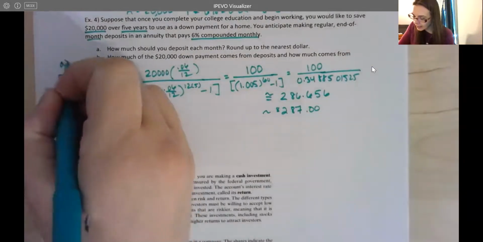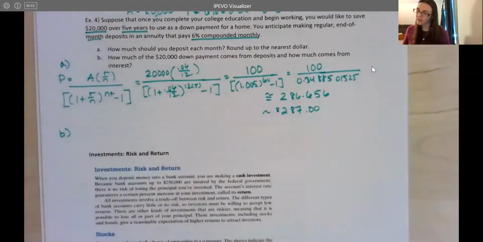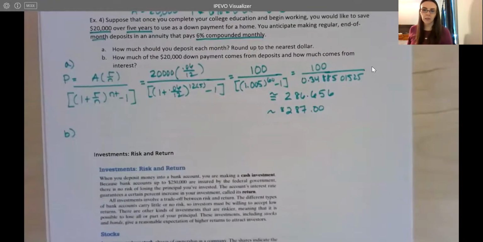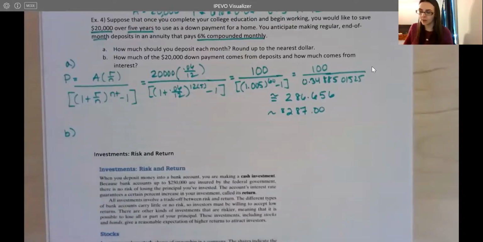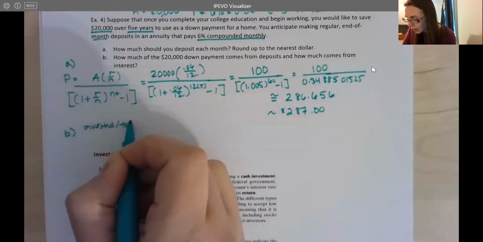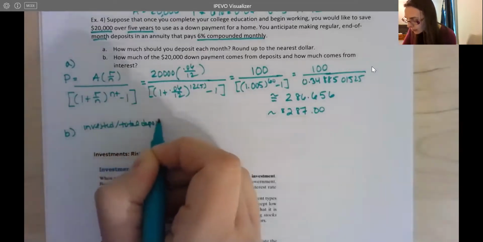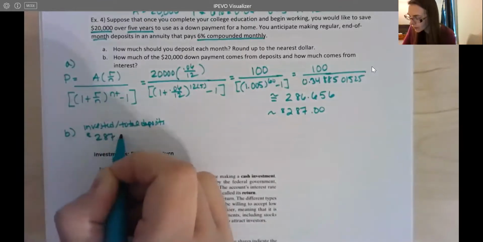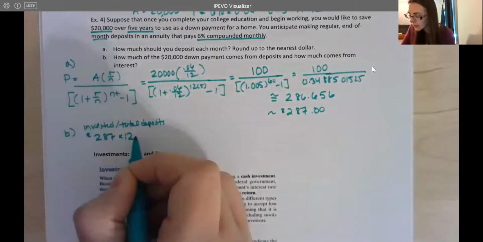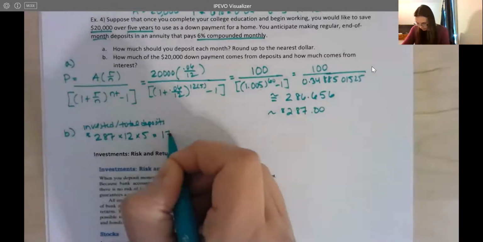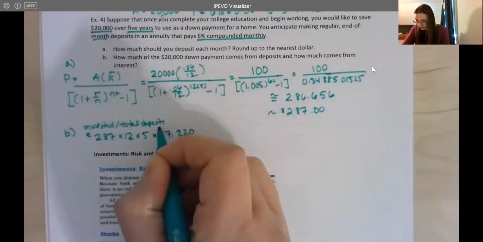Now, Part B asks us how much of the $20,000 down payment comes from deposits and how much comes from interest. So we're trying to find the interest here, which means I need to figure out how much I've invested myself. The amount invested, also called the total deposits, is $287 every month, times 12 months in a year, times 5 years. And that becomes $17,220.